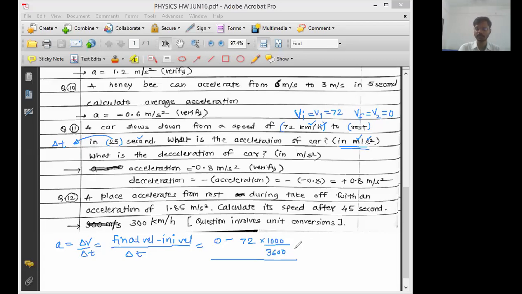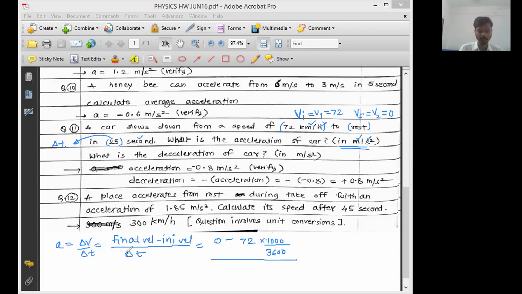Just make sure that everything is in the standard or required units. Right now we require the unit as meter, so I replace kilometer with 1000 meter. I want the time in second, so I replace hour with second.